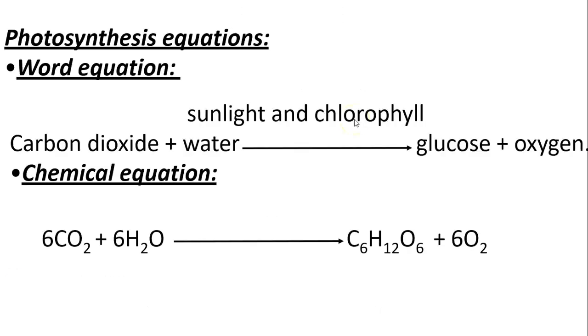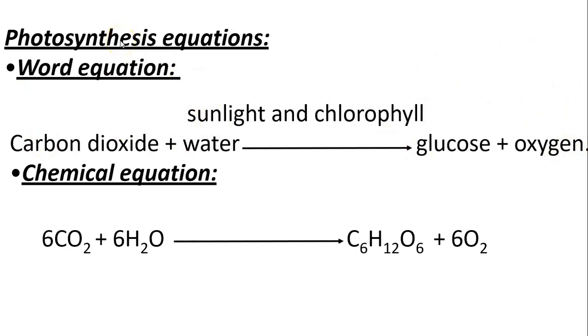So we learned that photosynthesis is a chemical reaction. What's the equation of this chemical reaction? As you already know, any chemical reaction needs an equation. We have the word equation of photosynthesis, which means that we will just mention the reactants, which are the starting materials of the chemical reaction, and the products, which are what comes out of this chemical reaction.